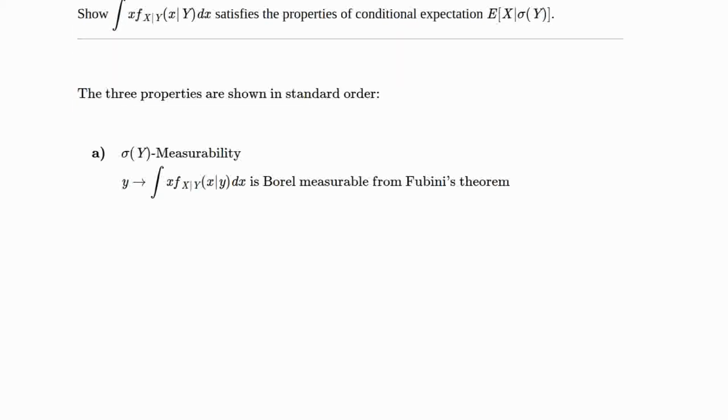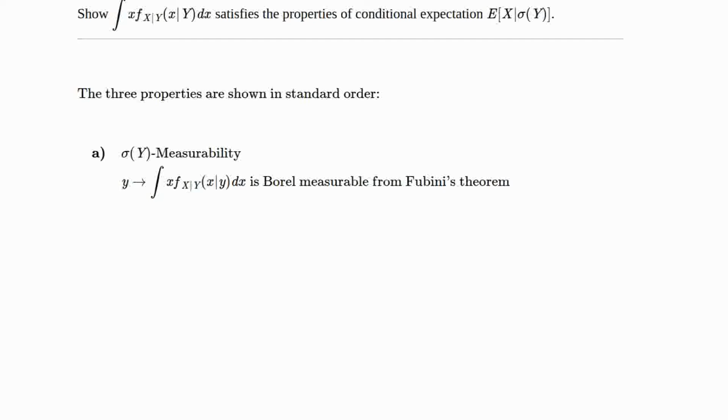And the first one is that of sigma(Y) measurability. The joint density was measurable in both x and y. The marginal with respect to y is measurable in y by Fubini. So the ratio is measurable in x, y, as is x times that ratio. At this point, then, we use Fubini's theorem to conclude that after integrating out the x, we have something that's measurable just in y.